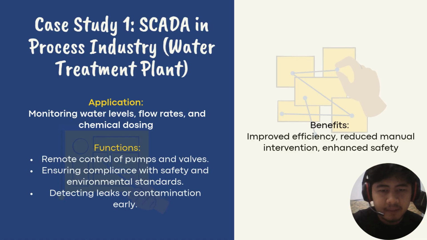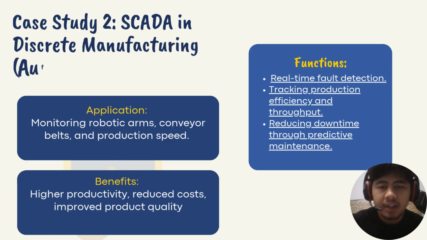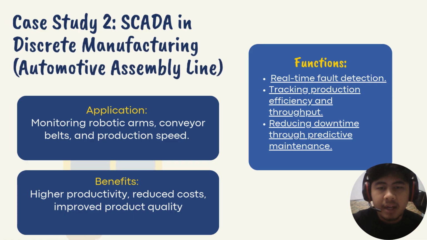The benefits of this are improved efficiency, reduced manual intervention, and enhanced safety. For case study 2, SCADA in discrete manufacturing, that is an automotive assembly line. The application used is monitoring robotic arms, conveyor belts, and production speed. We have three functions. The first function is real-time fault detection. The second function is tracking production efficiency and throughput. And lastly, reducing downtime through predictive maintenance. The benefits of this are higher productivity, reduced costs, and improved product quality.